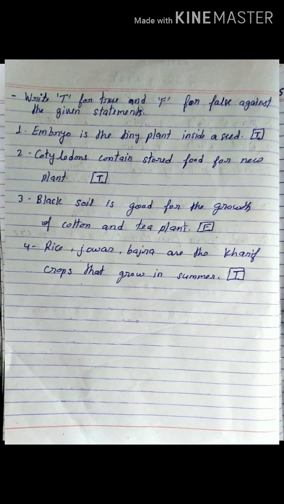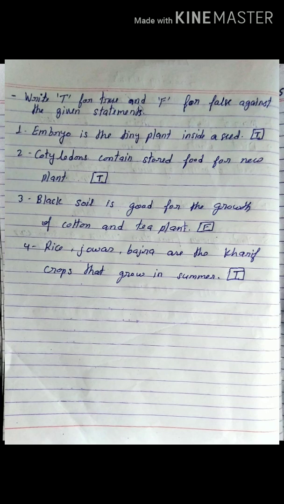Next, black soil is good for cotton and tea plant. You know that black soil is good for the cotton plant, but not good for the tea plant. So this statement is false, because tea plants grow in mountain region, and in mountain region black soil is not necessarily found.